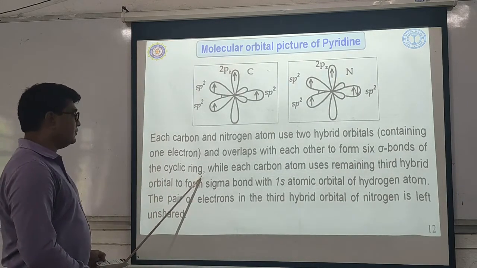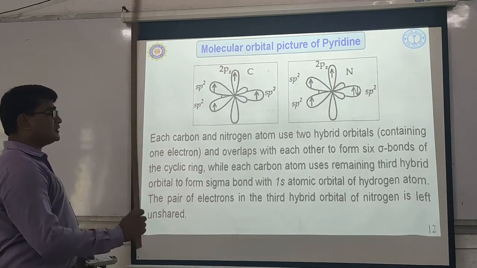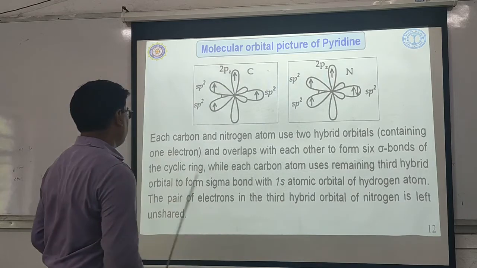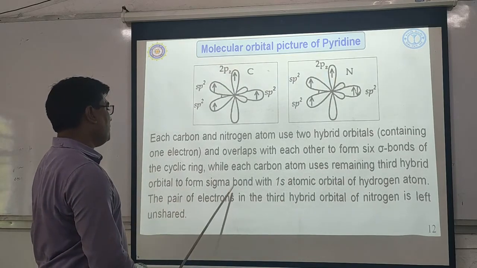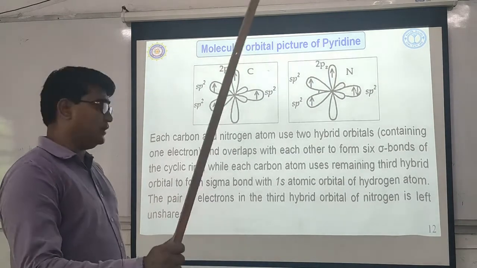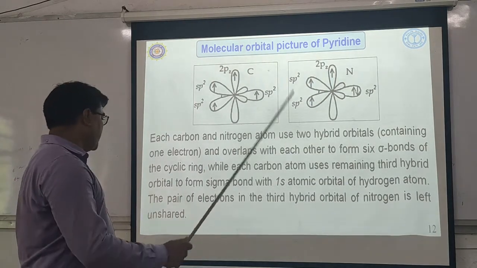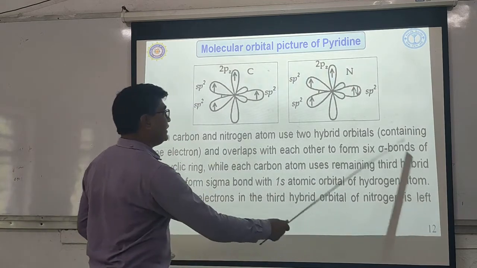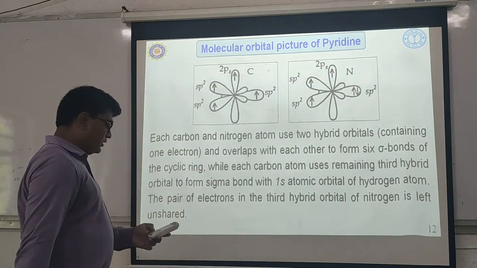the 6 sigma bonds of the cyclic ring of the pyridine. Okay, while each carbon atom uses the remaining 3rd hybrid orbital to form a sigma bond with the 1s atomic orbital of hydrogen. The pair of electrons in the 3rd hybrid orbital of nitrogen remains unshared.